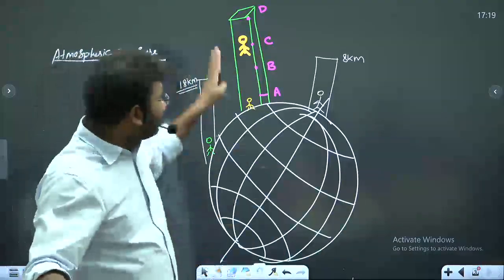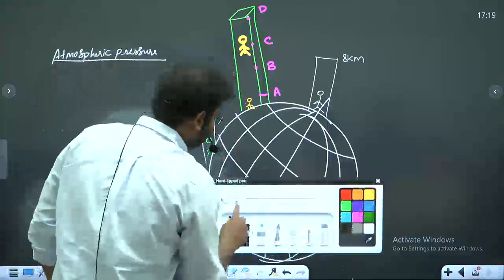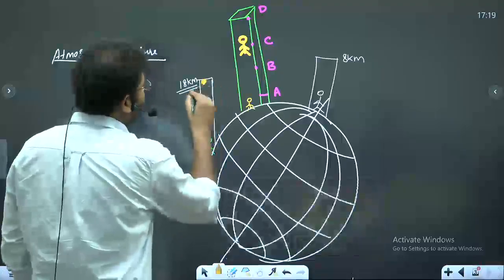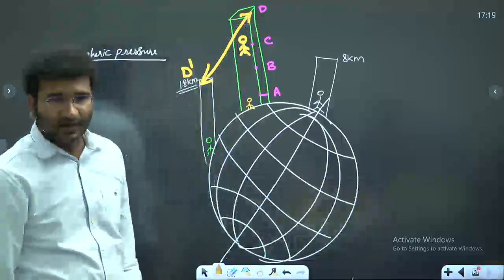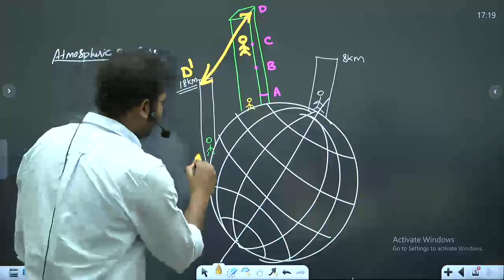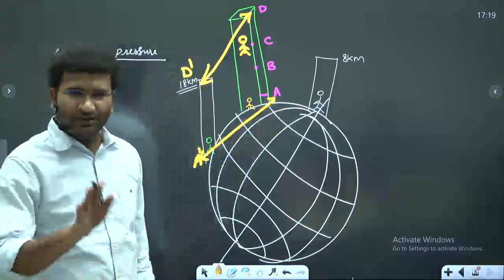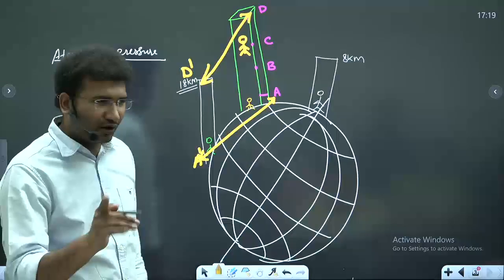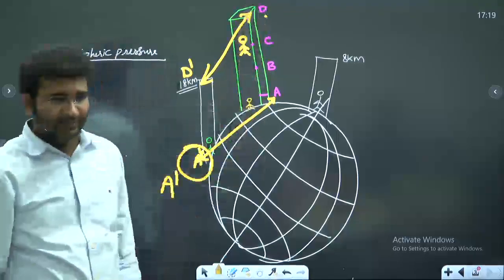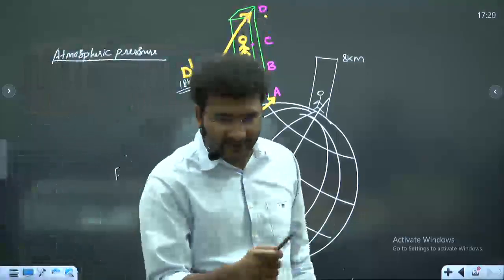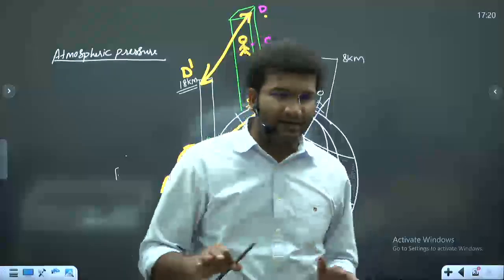Now see, this atmospheric pressure can also be measured like this. One, I'll take D dash point. I'll measure these two pressures comparatively. I'll take A dash point. I can compare these two. But as an individual or as a geographer, you're not supposed to compare this A dash with D dash. You should always compare the pressures at the same height, right? In geography, pressure differences are always compared at the same height.